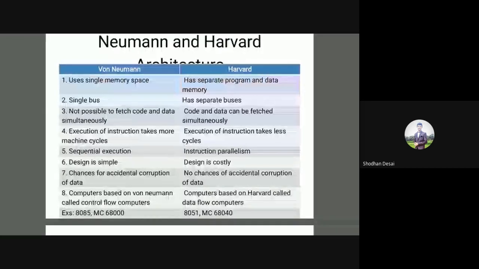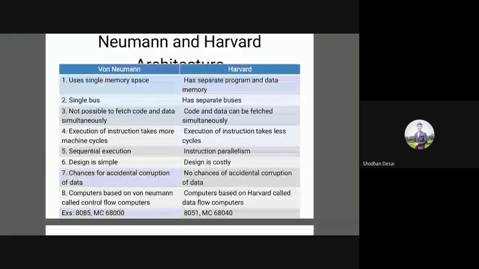So in von Neumann architecture, execution of an instruction takes more machine cycles or more time because it is sequential execution, whereas it is parallel execution in Harvard architecture. So execution of an instruction takes less time. Von Neumann architecture has sequential execution, Harvard architecture has parallel execution, instruction parallelism. Design is simple and cheap in von Neumann. Design is costly and complex in Harvard.